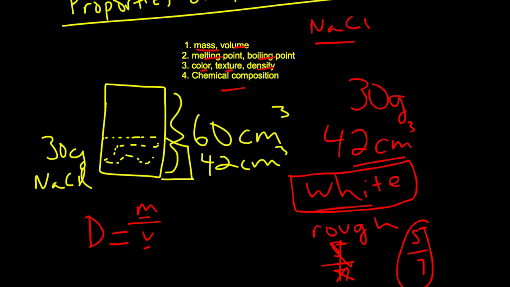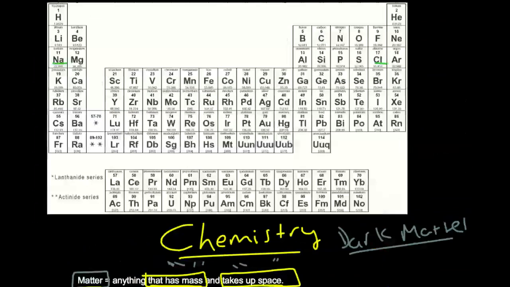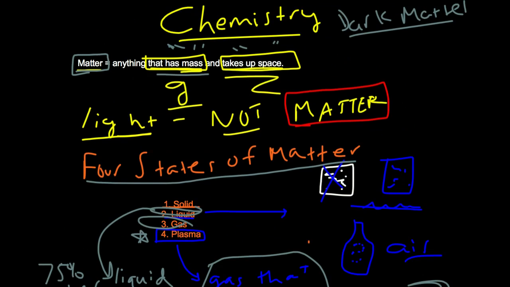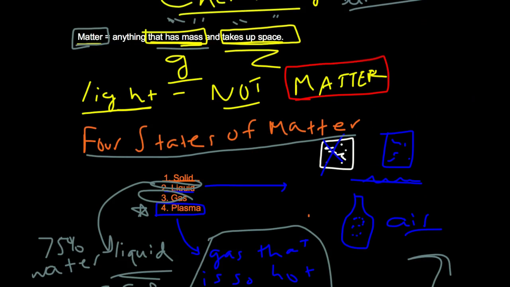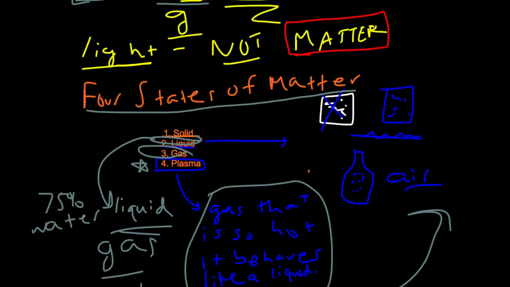Okay. It has a chemical composition. Well, we already knew that, I gave it to you. It's made up of the elements sodium and chlorine. So basically, I'm going to do a quick review and call it apart. Matter is anything that has mass and takes up space. Light is not matter, but you are matter. We have 4 states of matter: solid, liquid, gas, and plasma, which only exists in the universe.